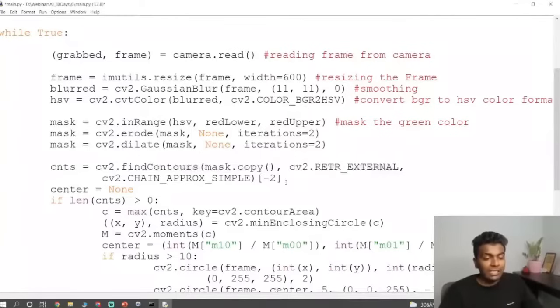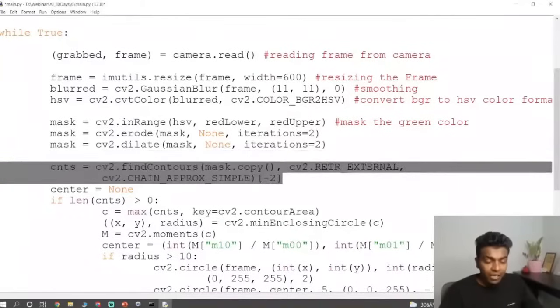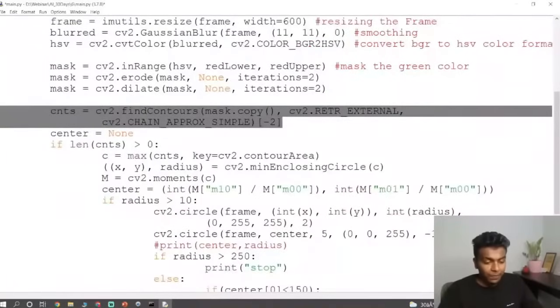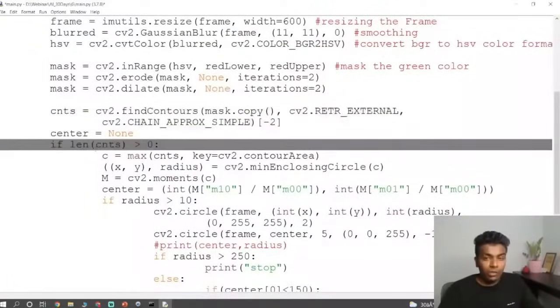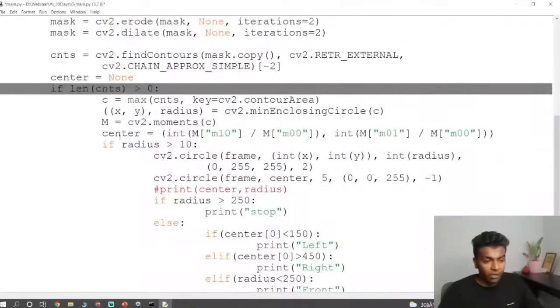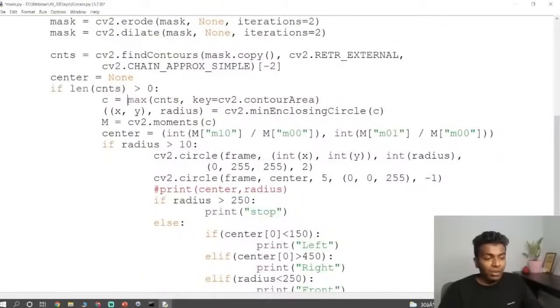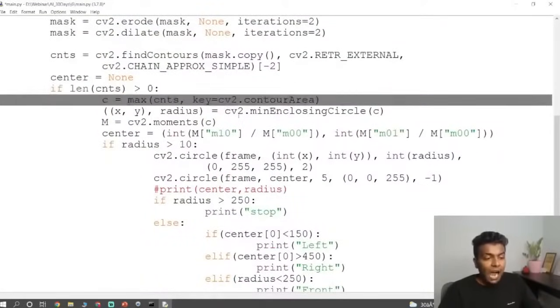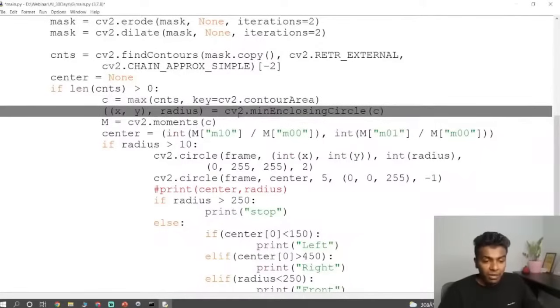And what we are going to do now is find the contours. Contours are the same as we discussed in the previous session. We are going to find the neighborhood pixels around those places. Once you have got it, we are going to get the counts, just making sure whether there is a change or not. Then we take those contour values and check the minimum enclosing circle.